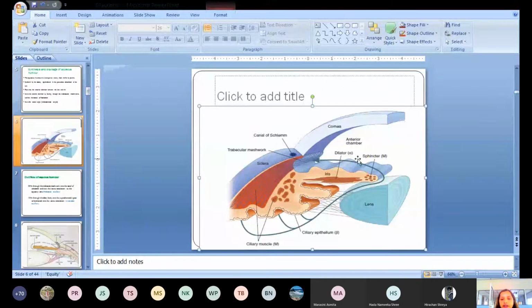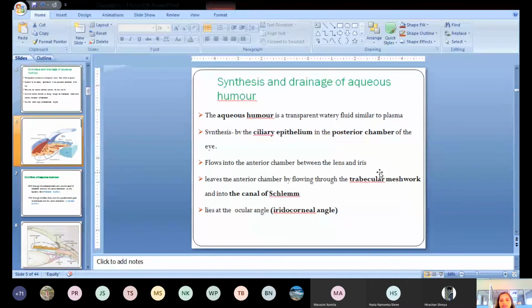Finally, the aqueous humor coming from the posterior chamber passes between the lens and the iris and reaches the anterior chamber, and finally it leaves the anterior chamber, passes through the trabecular meshwork and reaches the canal of Schlemm, and from here the aqueous humor is drained into the venous circulation through the aqueous vein. So this is how the aqueous humor is synthesized and drained in the eye.